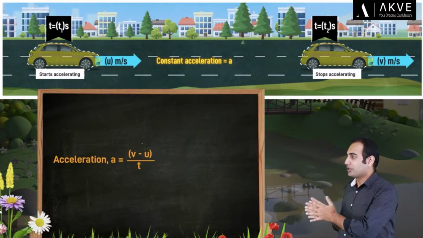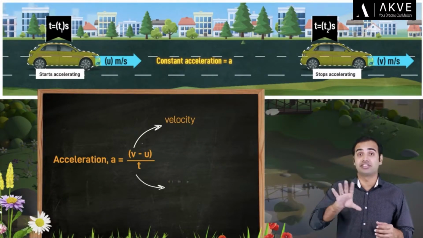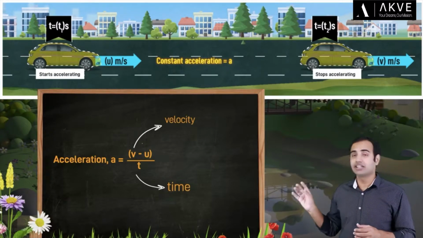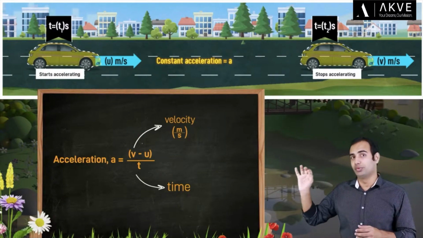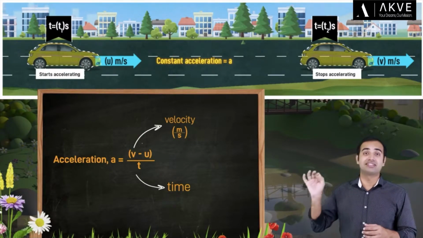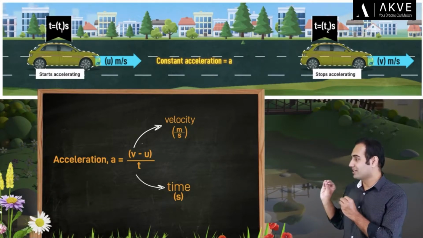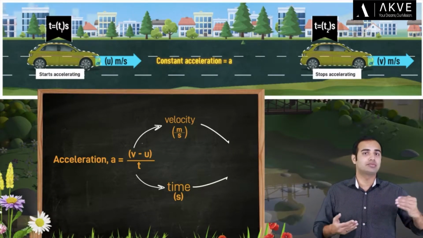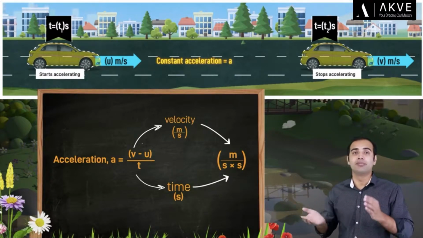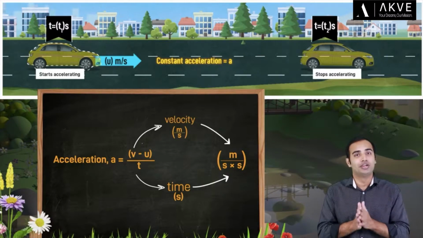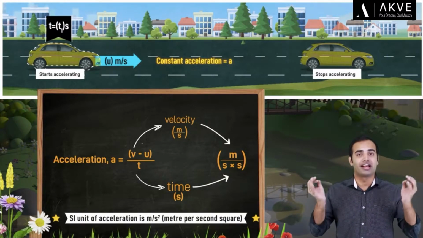So in the formula you can see that in the numerator we have velocity, while in the denominator we have time. Now the SI unit of velocity is meters per second. So this means we have meters per second unit in the numerator, while the SI unit of time is second. So we have seconds in denominator. So from this you can see that the unit of acceleration actually comes out to be meters per second per second, or we can simply call it meters per second square. So guys, the SI unit of acceleration is meters per second square, and I want you to keep it in your mind.